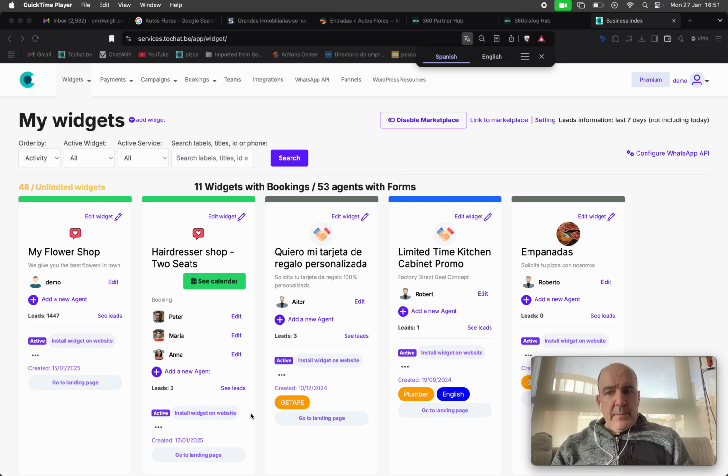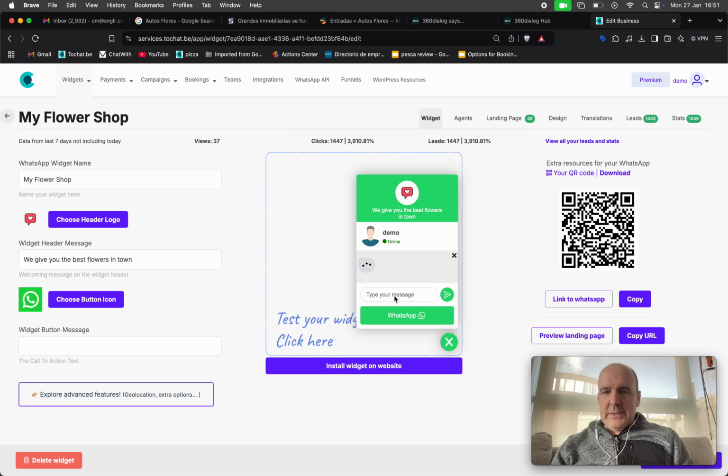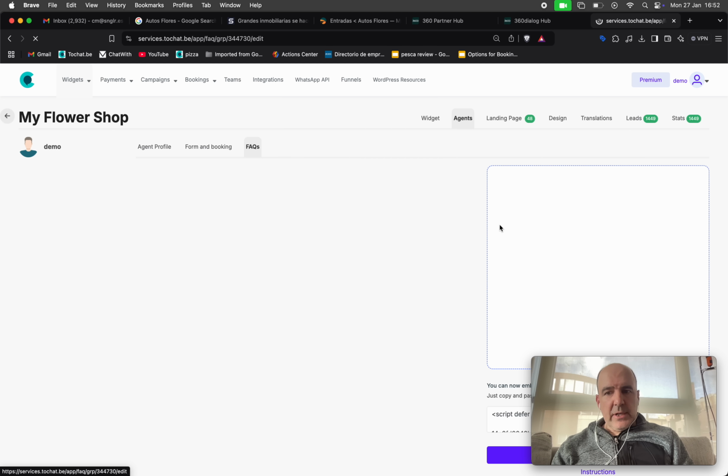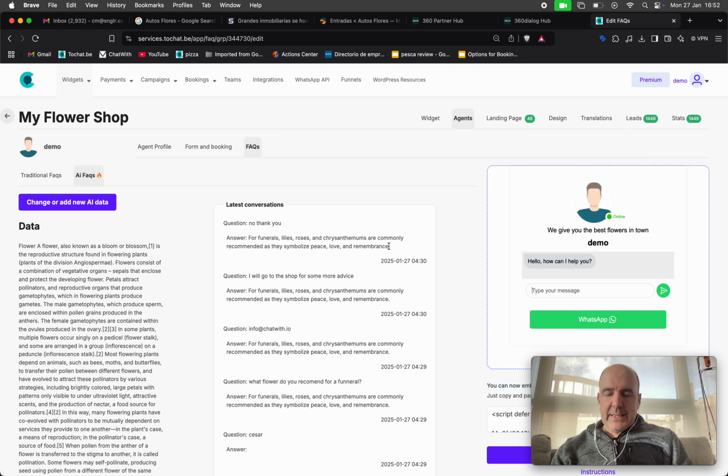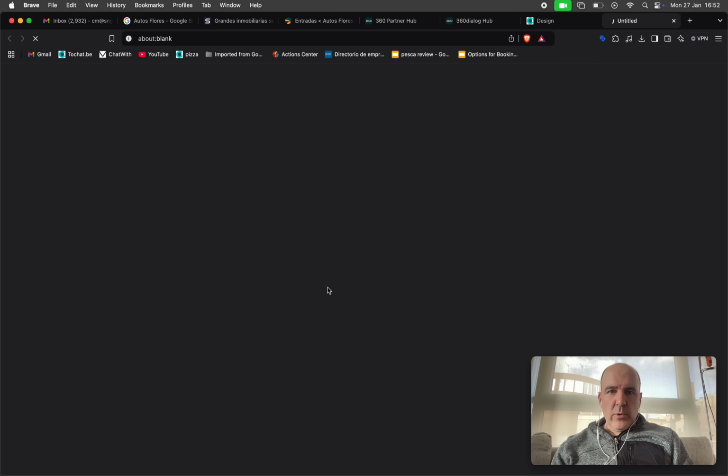Hey, this is a big update, really big, for the widget, for the AI, for the lead generation, for a few things in the roadmap we have, and hopefully you will like it. So this is a widget that is, let's say, powered by an AI agent. So you don't need to manage the leads, you don't need to manage the content, you don't need to manage anything. Let's go to the landing page first so you can see how this works.